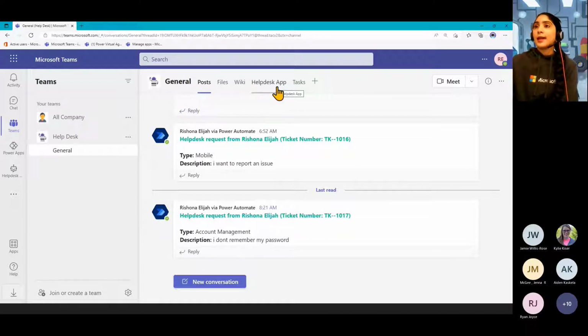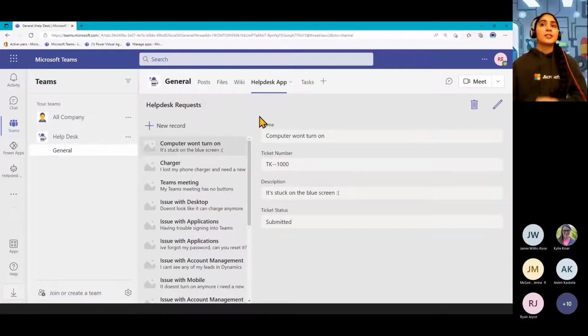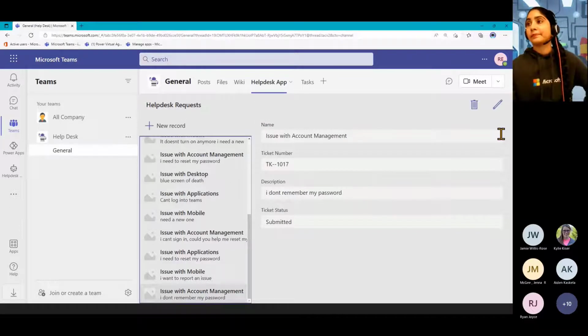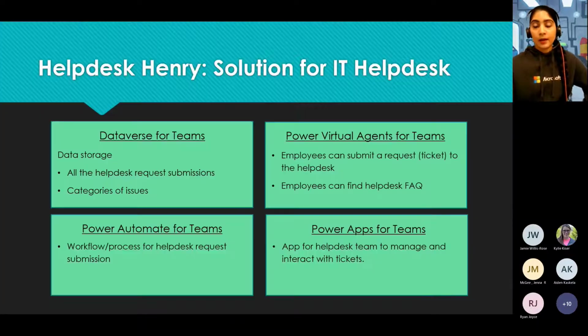I've also built this app here pretty quickly, where our team can go and manage all of the tickets that have come through and modify the status of them from there. So that's what the solution looks like. Now I'll show you how I've built it.